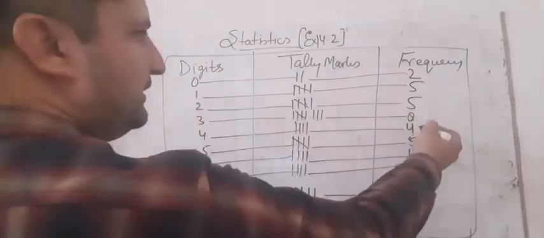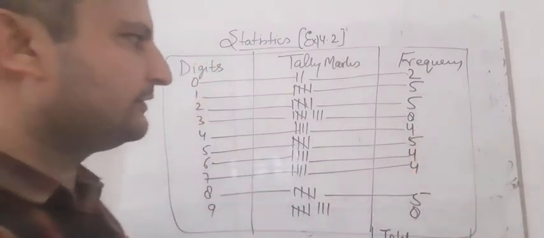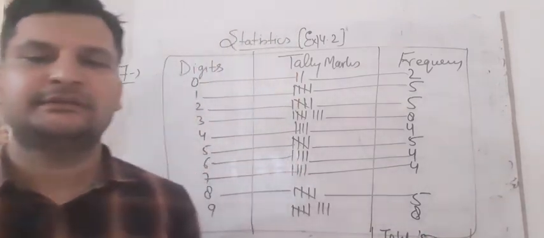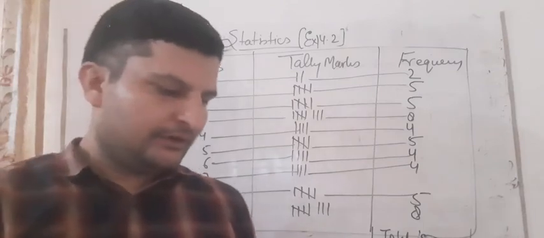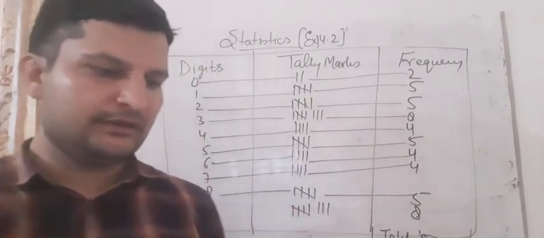Again, 5 and 7 is 12, 12 and 8 is 20, 20 and 4 is 24, and 5 is 29, 4 is 33, 33 and 4 is 37, 37 and 5 is 42, 42 plus 8, it is coming 50. So our answer may be correct. You can check it yourself also. Now what we have to find are the most and the least frequently occurring digits.